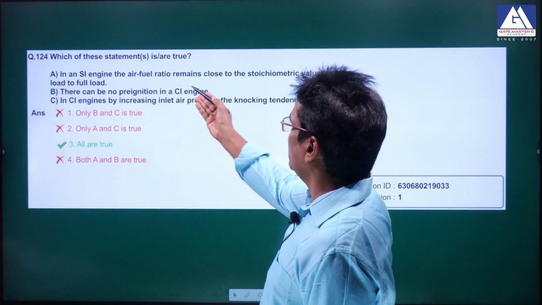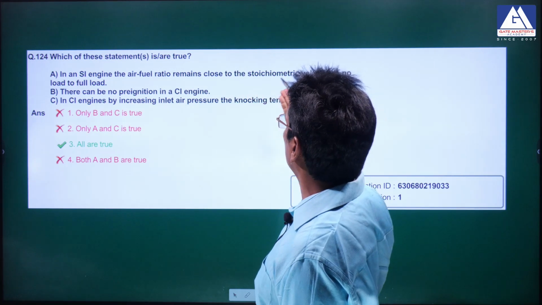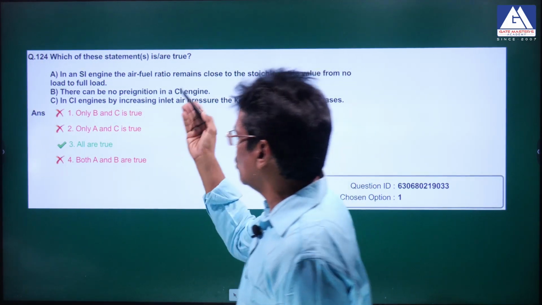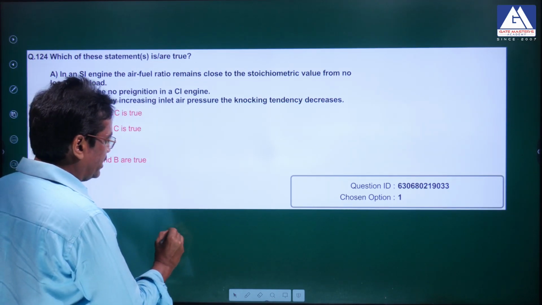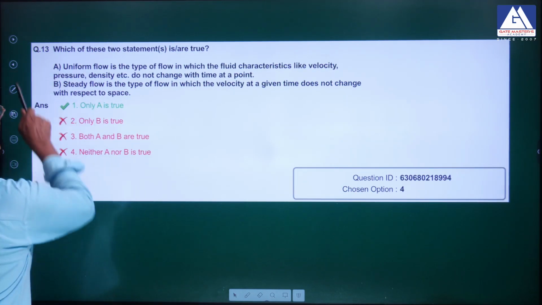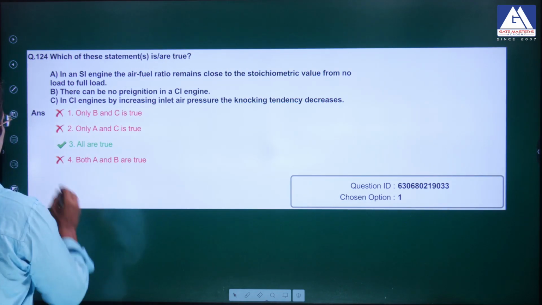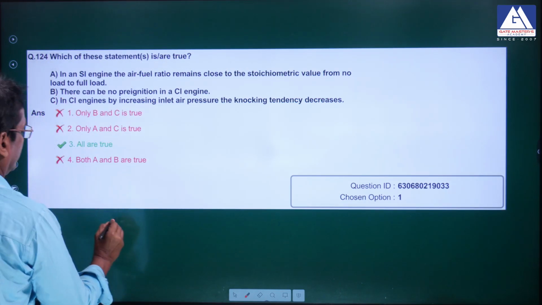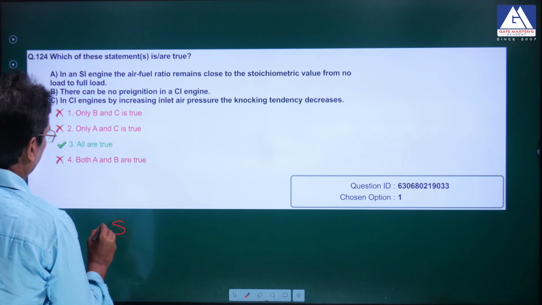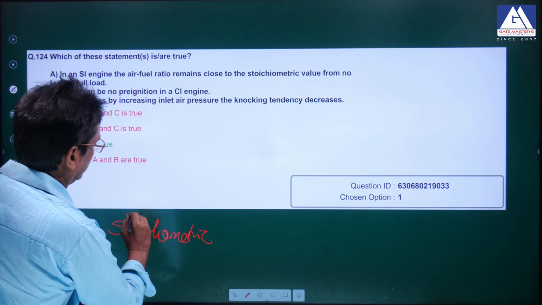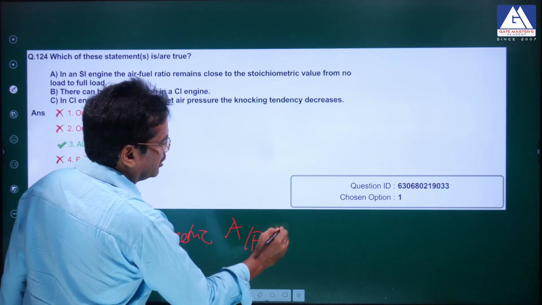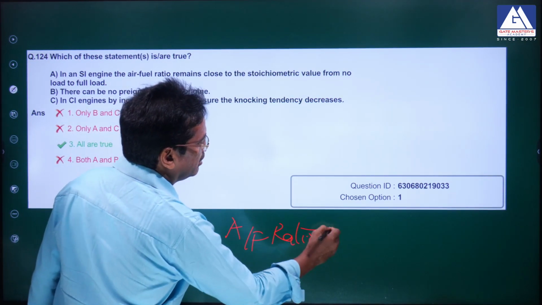In an SI engine, the air fuel ratio remains close to the stoichiometric value from no load to full load. It's a wrong statement. In fact, the stoichiometric air fuel ratio is 15:1.